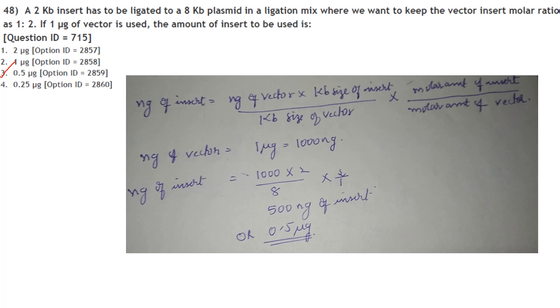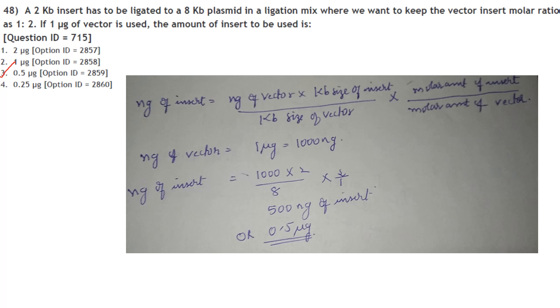Then next one, a 2 kb insert has to be ligated to a 8 kb plasmid in a ligation mix where we want to keep the vector insert molar ratio as 1:2. If 1 microgram of vector is used, the amount of insert to be used, so nanogram of insert, will be equal to nanogram of vector into kilobase pair size of the insert by kilobase pair size of vector into molar amount of insert by molar amount of vector.